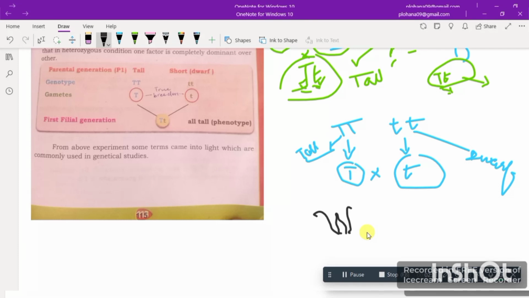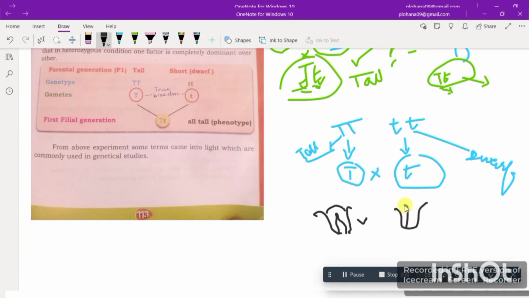So emasculation, what is the process? Emasculation is a process in which we are removing anthers from the plant to make it female. So now it is female, and now it will work as a female. And now I am doing bagging here so that no pollen grains should be attached to it. So now it is female, right? Now I'll be making it cross with the male plant.